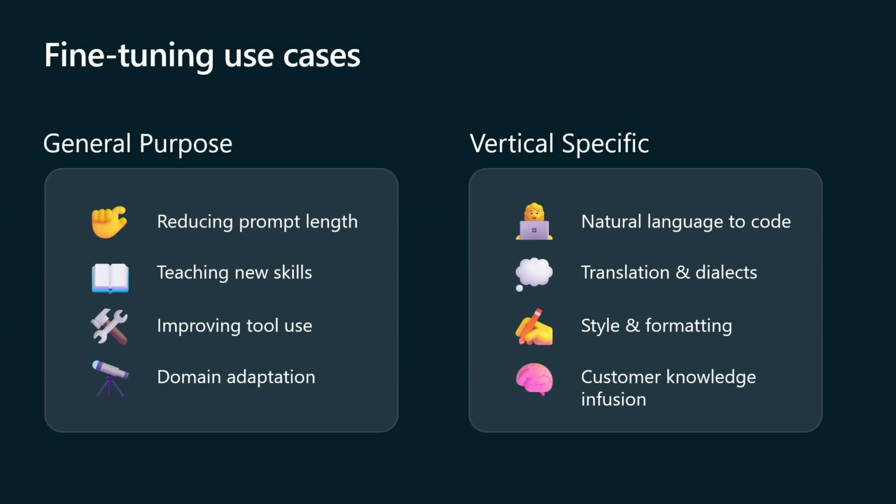And there are also vertical use cases such as conversion of natural language to code, adaptive dialects or stylistic guidelines and formats, and also incorporating customer domain-specific knowledge into the model itself.